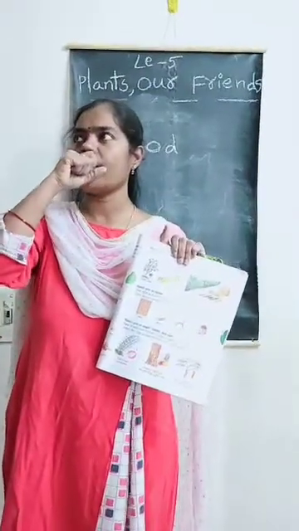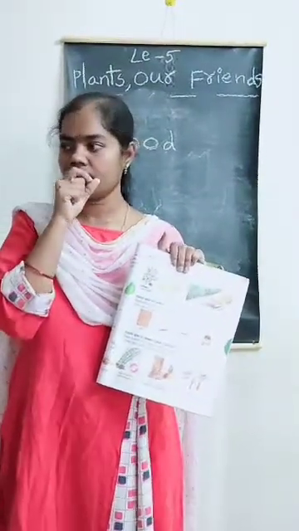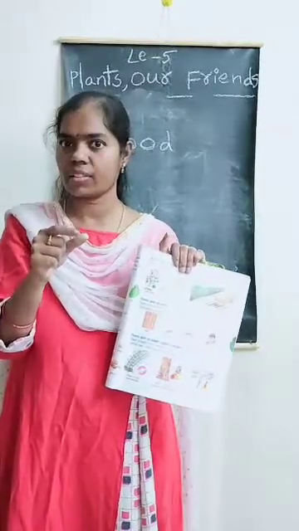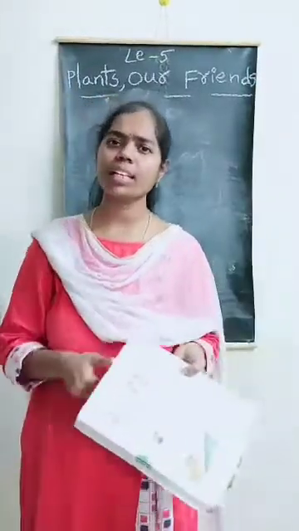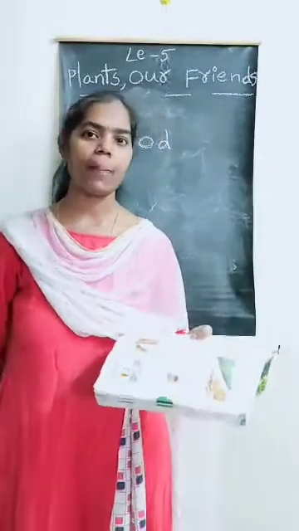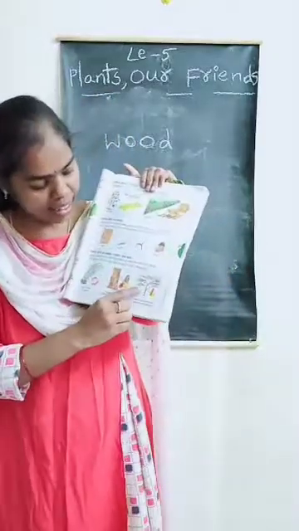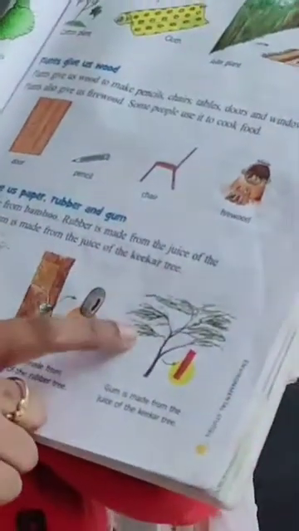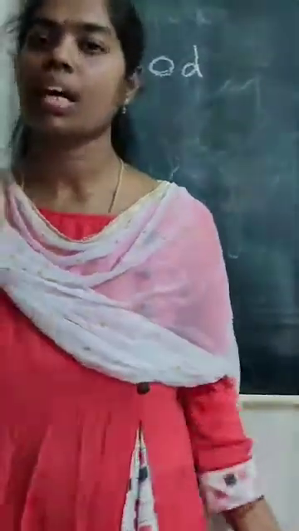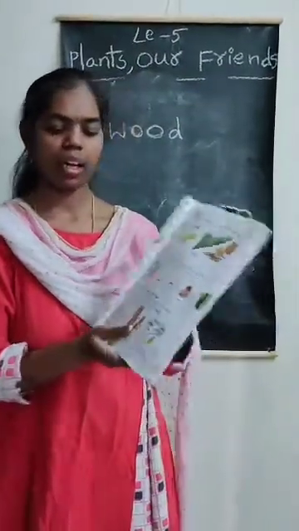As well as, have you ever seen gum, like Fevistick, Fevikwik? Yes? Okay, very good. How do we get that, Nana? With the help of the juice of the kikar tree. See, this is called a kikar tree, ma'am. We can get juice from this kikar tree. After getting it, we use it to prepare gum.